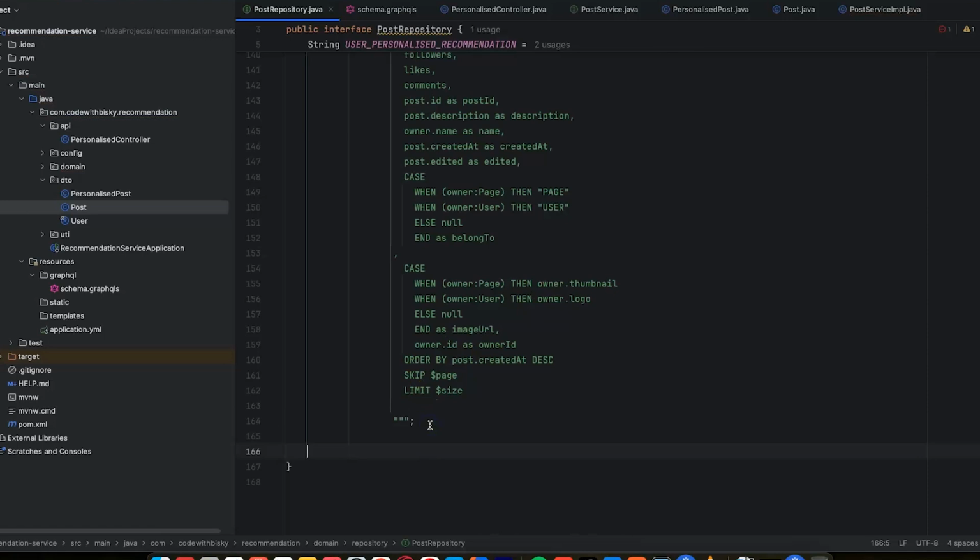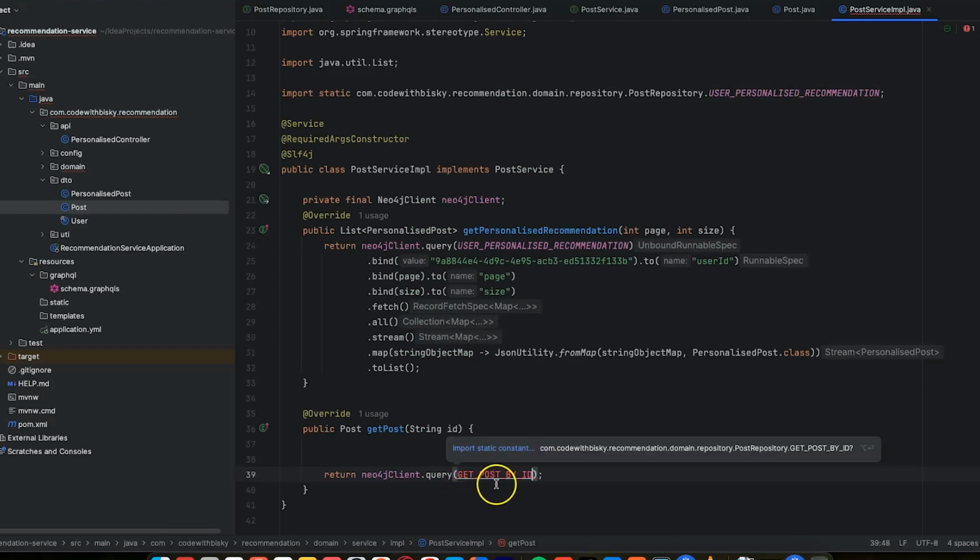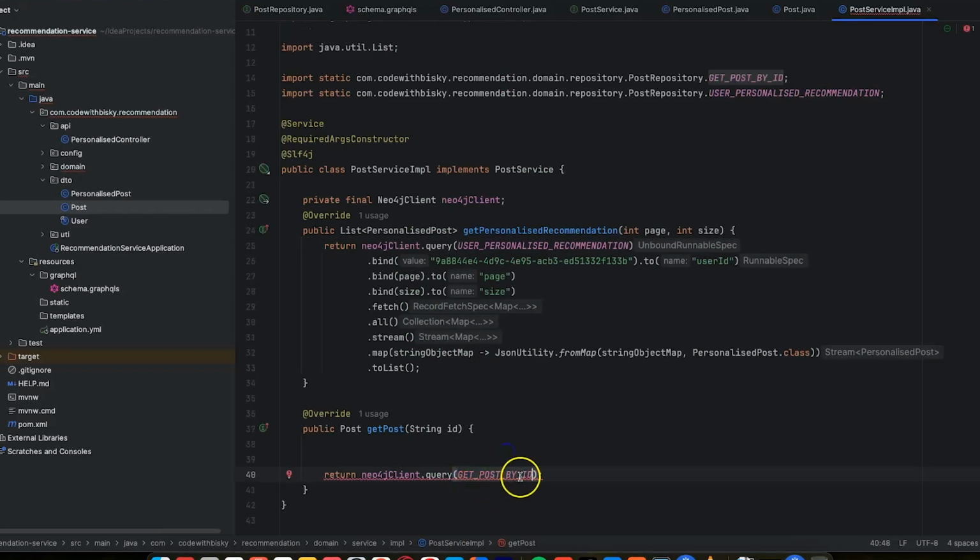Let me just say string get post by ID. We are going to add that implementation here, and to add the Cypher query, we are going to add the Cypher query very soon.